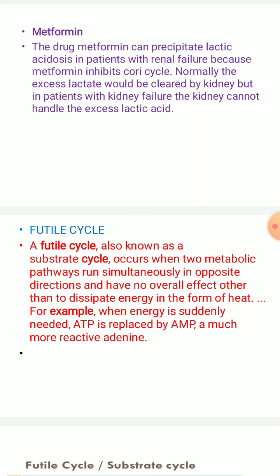For example, when energy is suddenly needed, ATP is replaced by AMP. We can see that it shows the overall effect, other than to dissipate the energy in the form of heat. So when energy is suddenly needed, ATP is of course replaced by AMP molecule, a much more reactive adenine molecule. That is the form in which this particular cycle is going to operate. That is known as substrate cycle or futile cycle. This completes the Cori cycle and futile cycle.